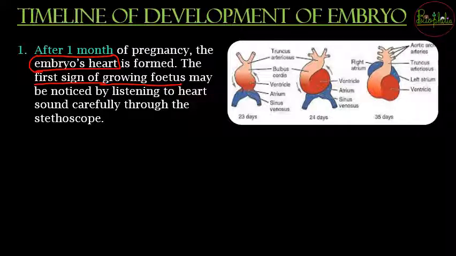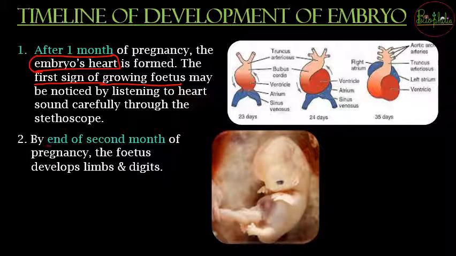And if a stethoscope is used, you can carefully notice the heartbeats, and by listening to the heartbeats, you can understand that the fetus is growing and the fetus is alive, and the formation of the heart happens after the first month. Now by the end of the second month, you will see that the fetus will be developing its limbs and digits. You can see small little hands that will be formed, small little legs with little toes. All that will be marked by the end of the second month.